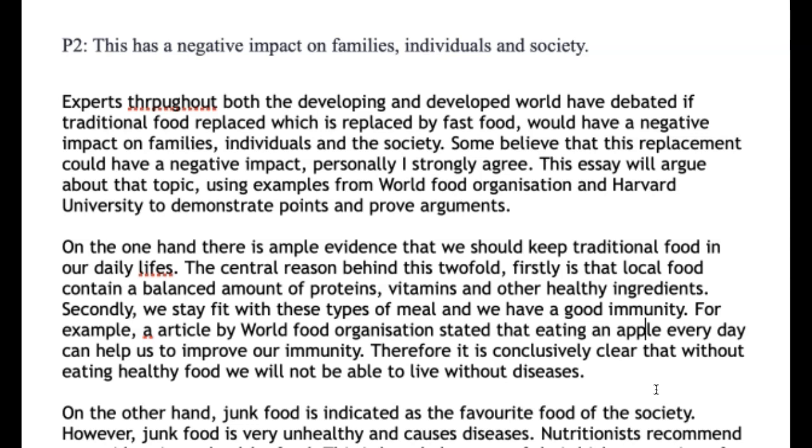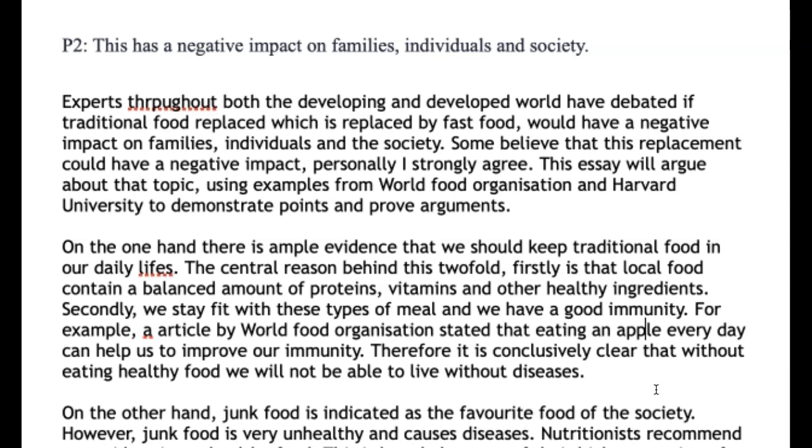Yeah. For example, an article by the WFO stated that eating traditional foods unique to a region, such as paella, for Spaniards, helped to improve their immunity considerably.